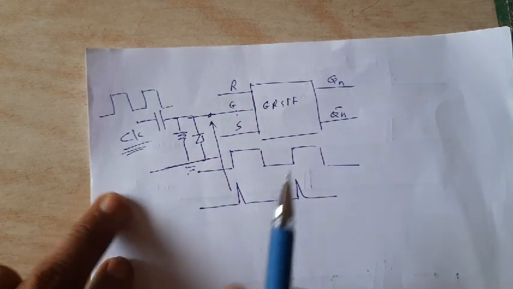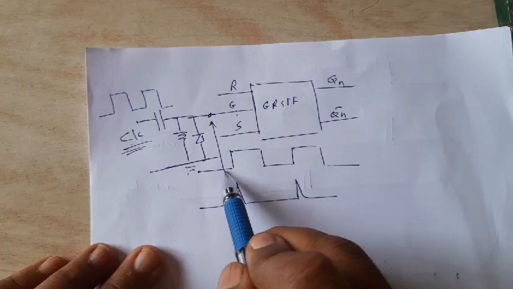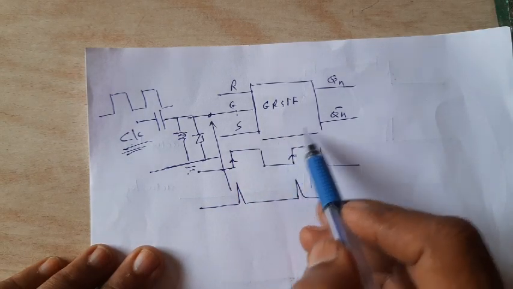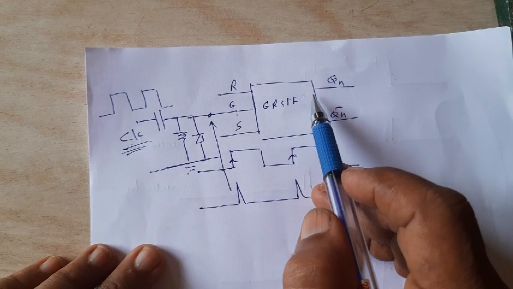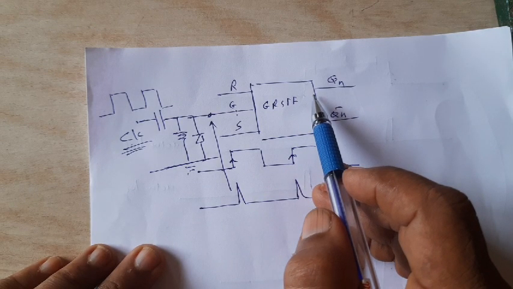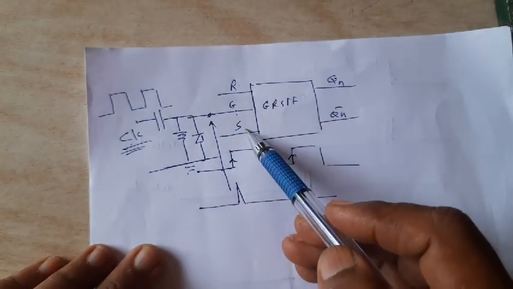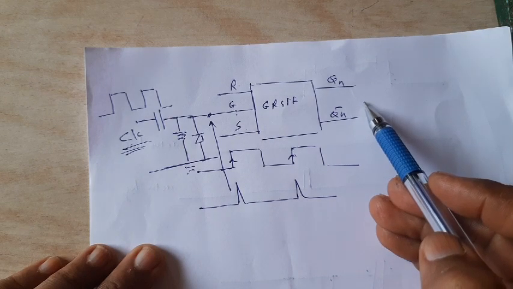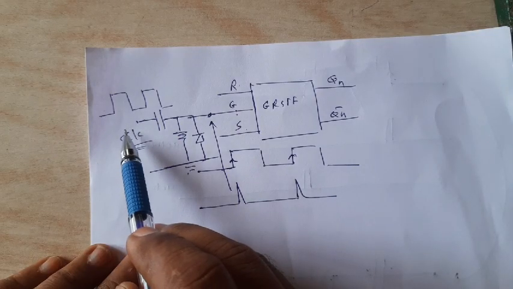It is CK, clock. Okay, means only for the rising edge of the clock the flip-flop will be activated. And now what will happen? It checks what is the present status of R, present status of S, and accordingly it will change the output when there is a rising edge of the clock.